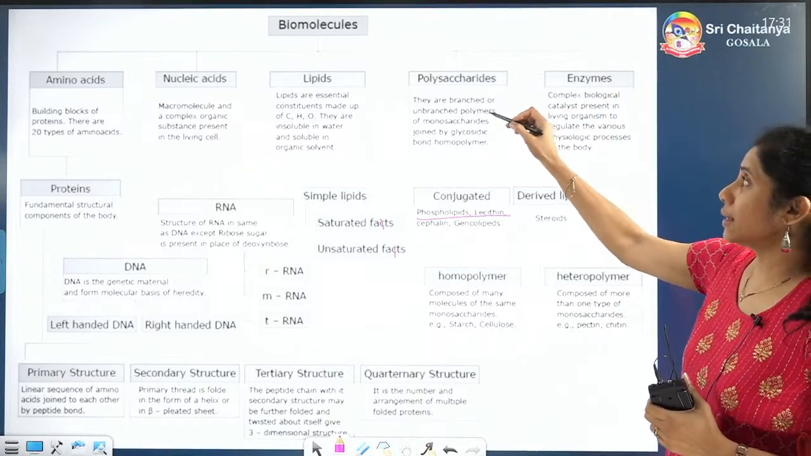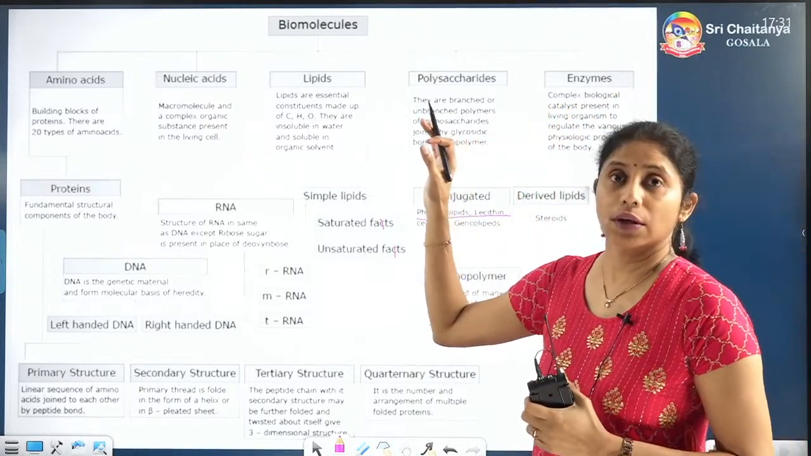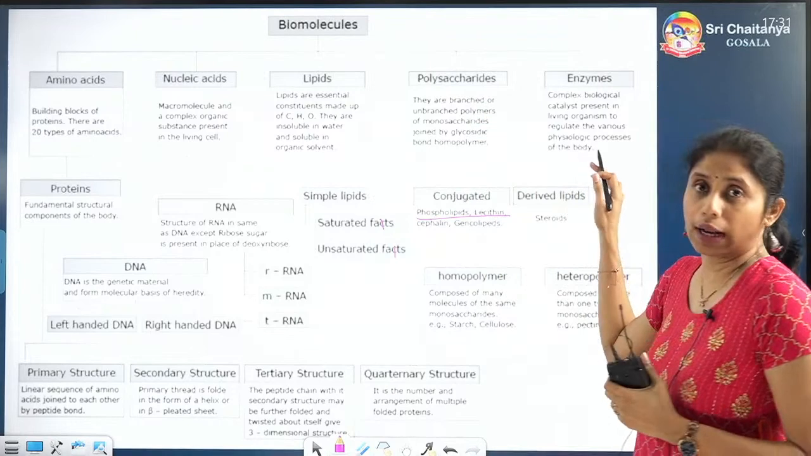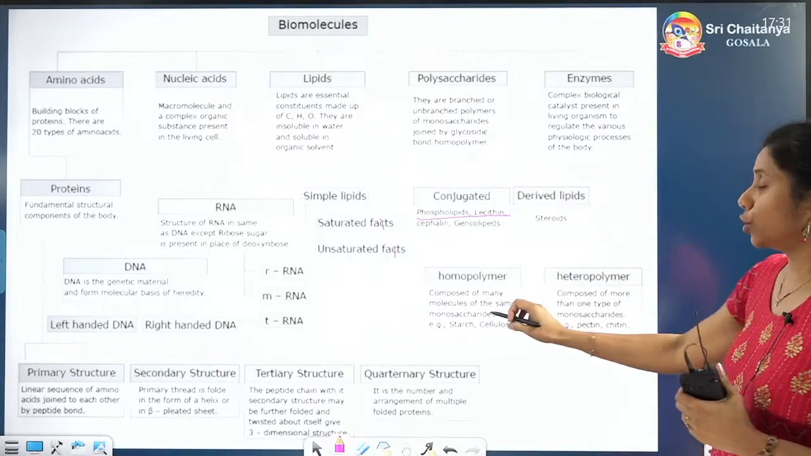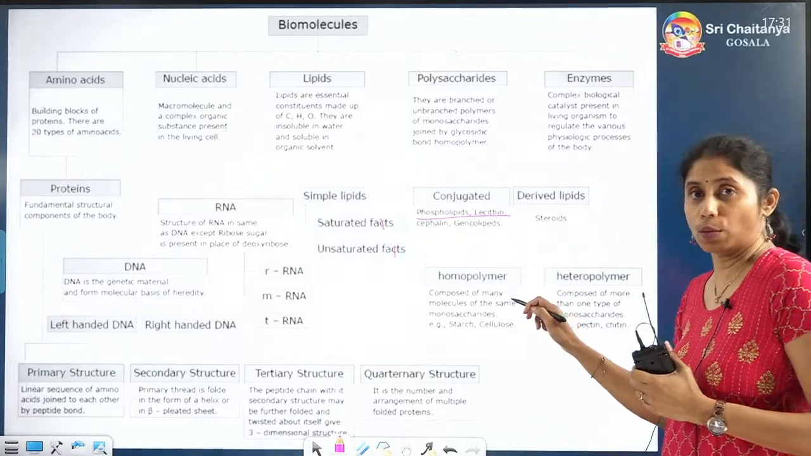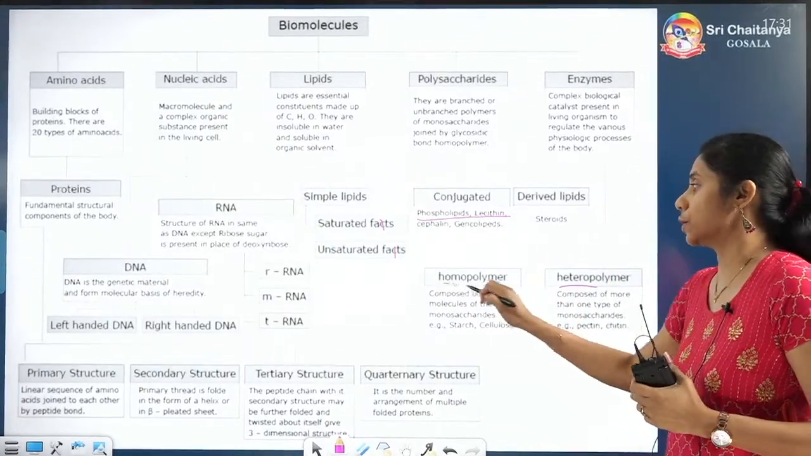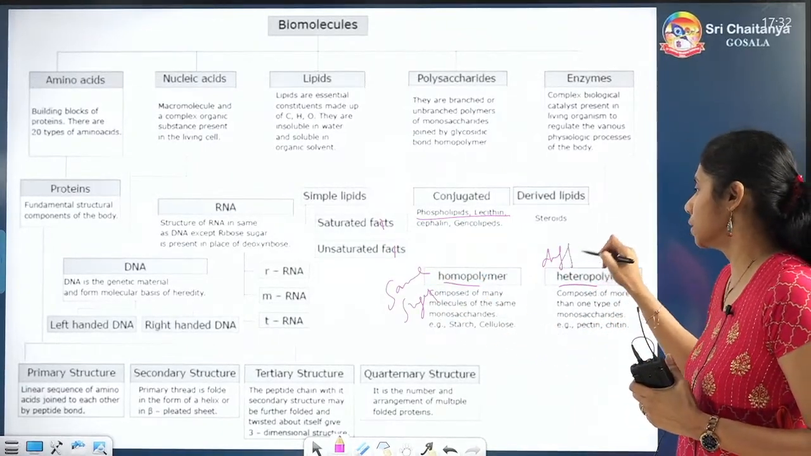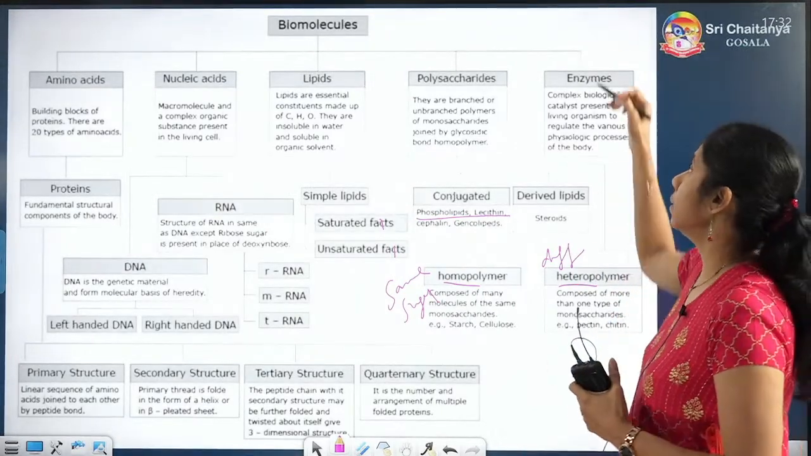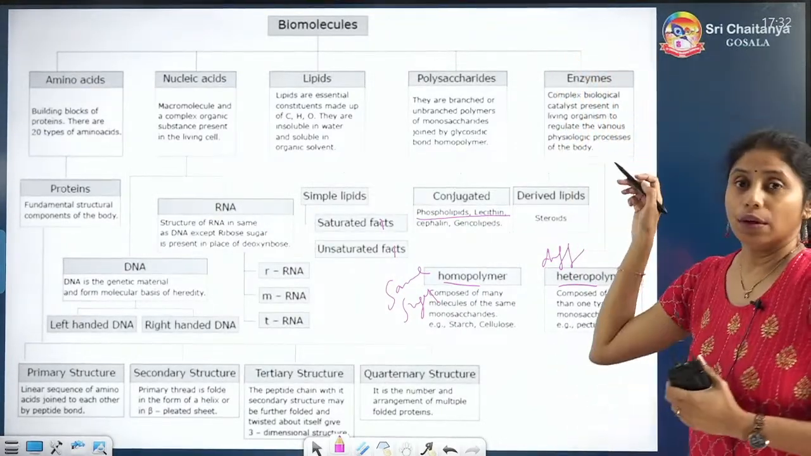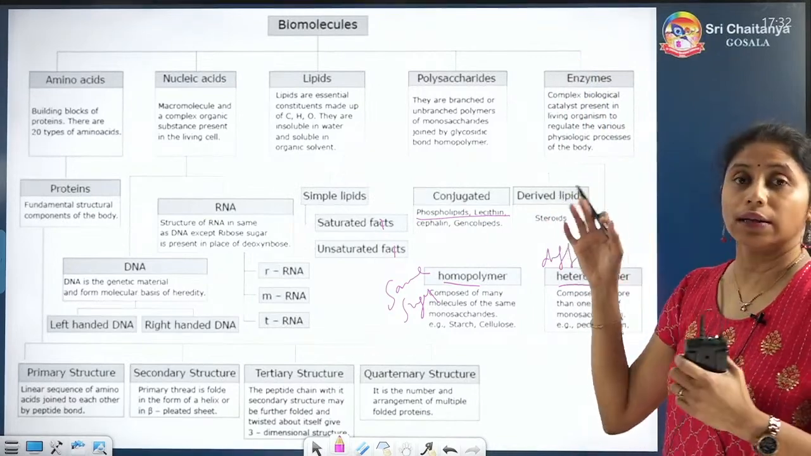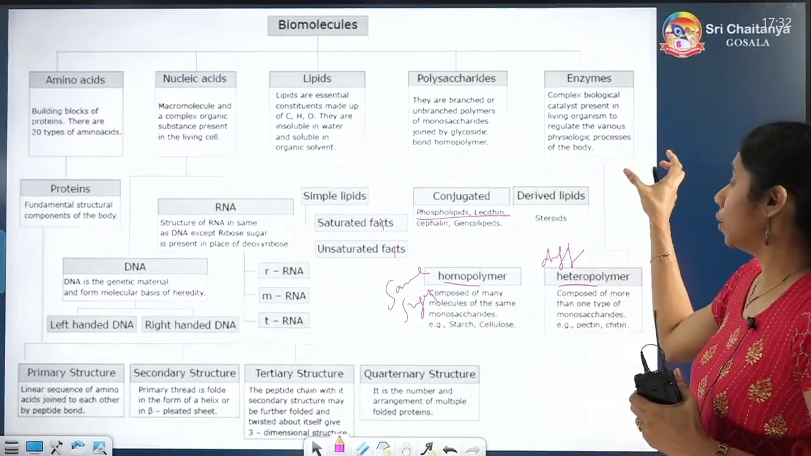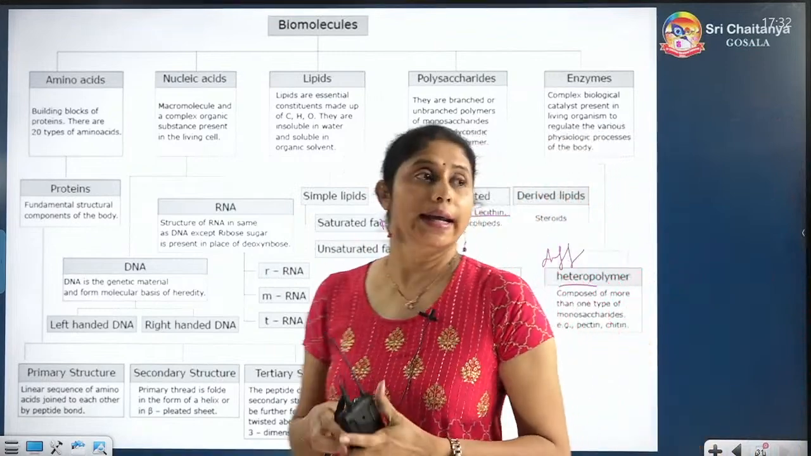Then polysaccharides are nothing but carbohydrates, made up of simple sugars with a glycosidic bond between them, and they can be composed of the same monomers, a homopolymer, or different sugars. If they are made up of the same sugar, it is a homopolymer. If they are made up of different sugars, it is a heteropolymer. Then lastly we learned that most of the enzymes are proteins only, and they are made up of two components, apoenzyme and cofactor. Both of them in combination form the enzyme.